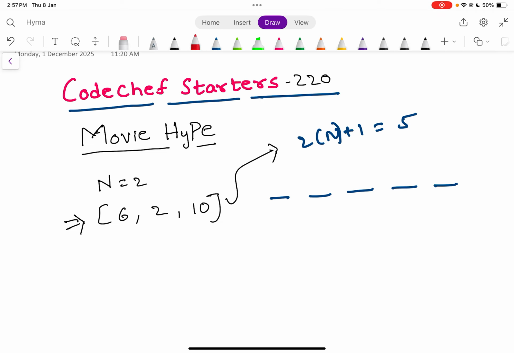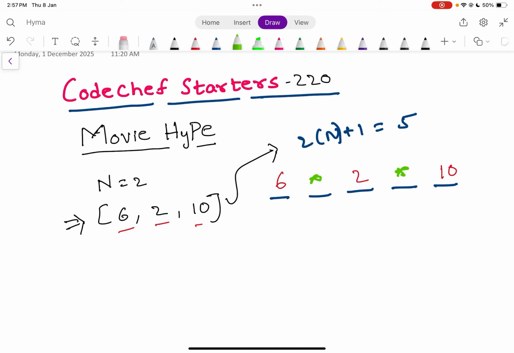Among these 5 seats, these are the hype values of the people sitting in the odd positions: the first, third and fifth positions. We can sit either over here or over here.